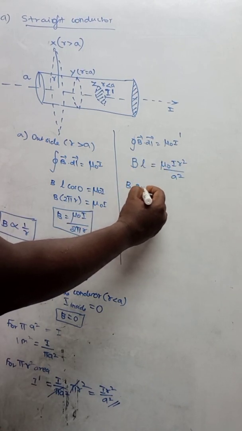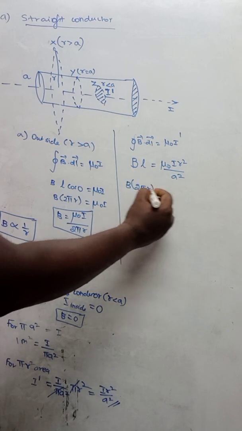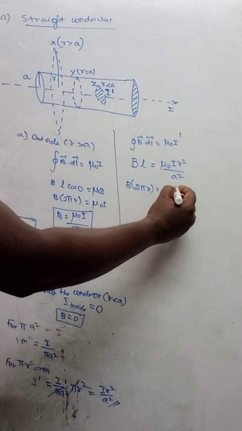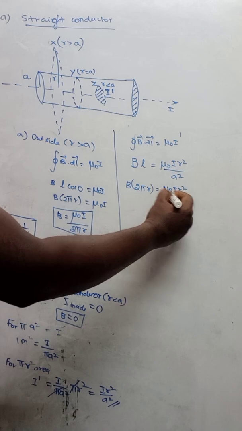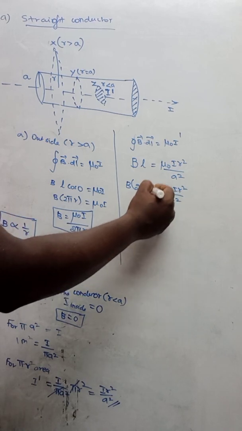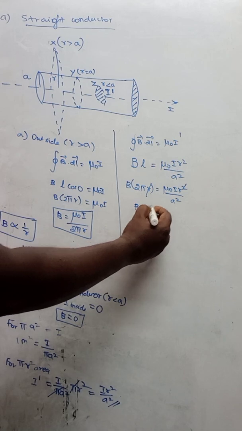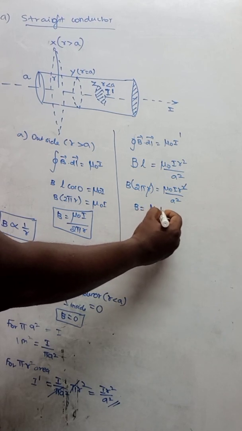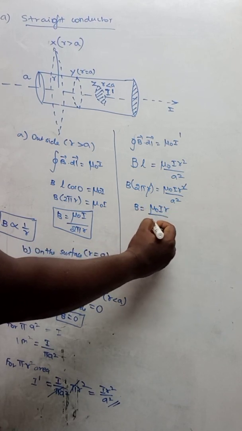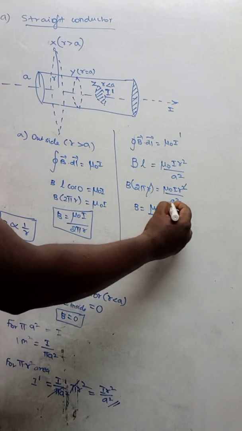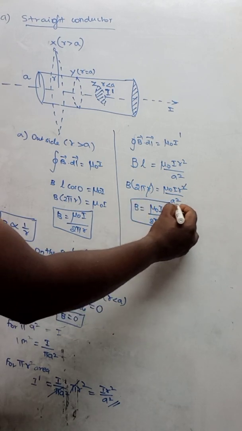Then again you will get B into 2 pi r is equal to mu naught I r square divided by a square. This r and this r get cancelled, then the remaining B is equal to mu naught I r divided by 2 pi a square. That is the magnetic field produced inside.